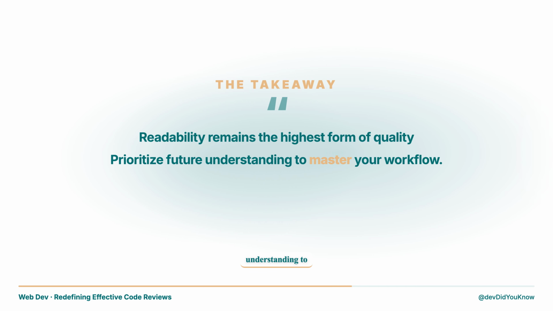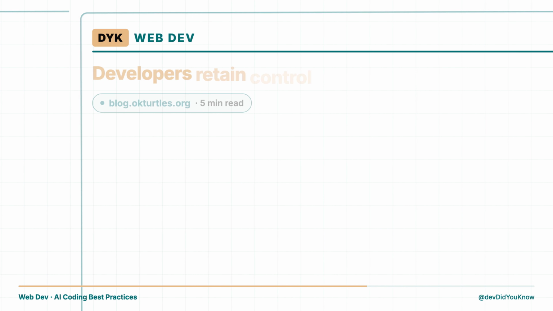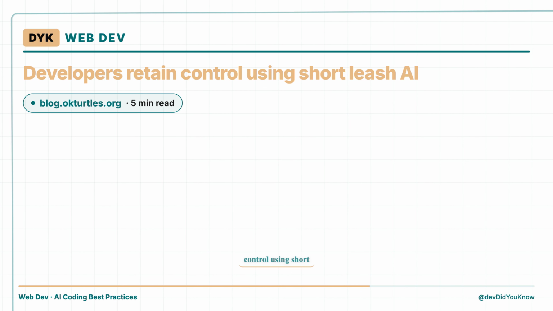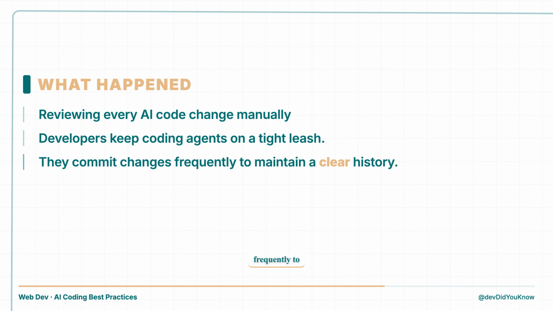Next up, AI coding best practices. Automation is not a shortcut to quality. Developers retain control using short leash AI. Developers keep coding agents on a tight leash. They commit changes frequently to maintain a clear history.